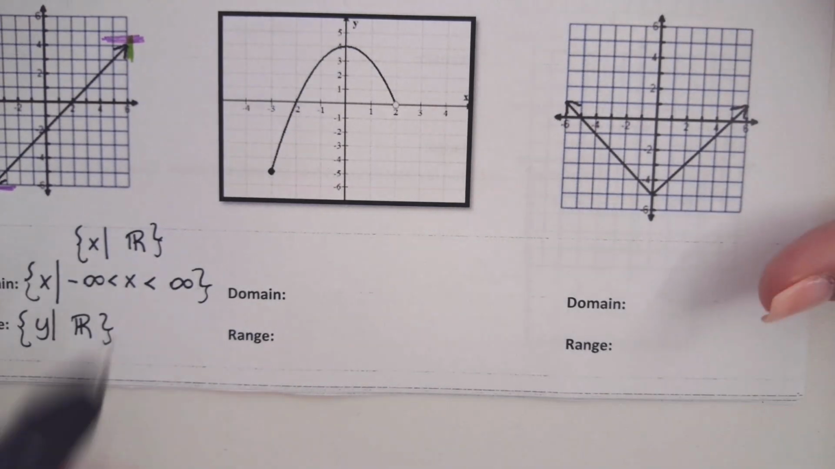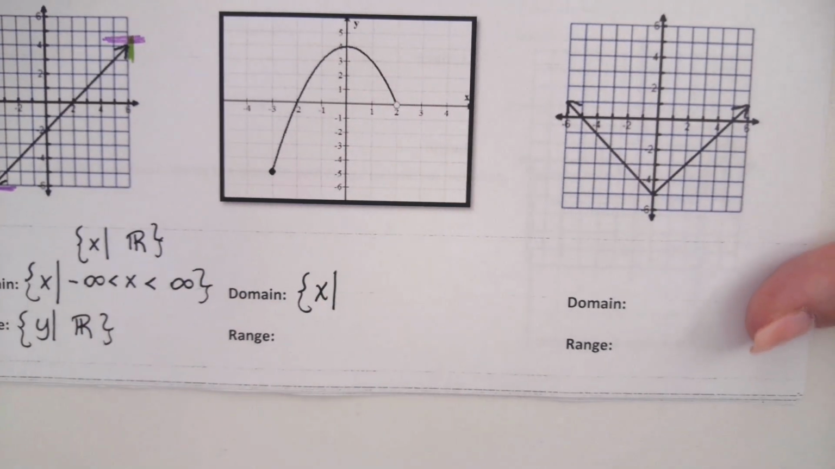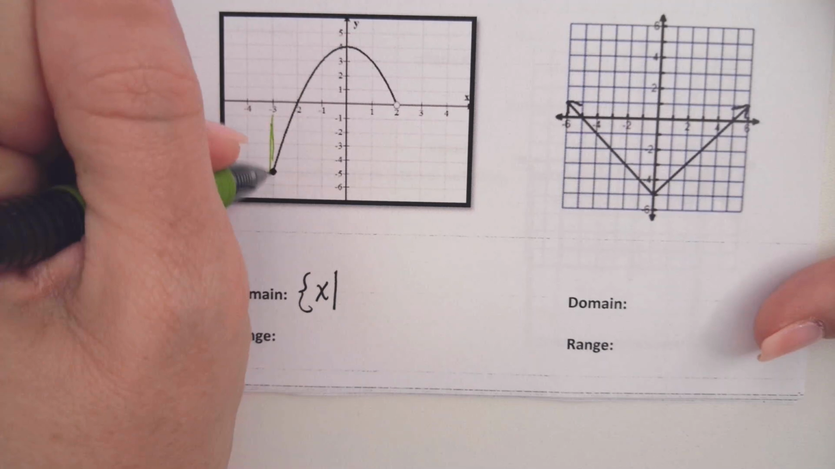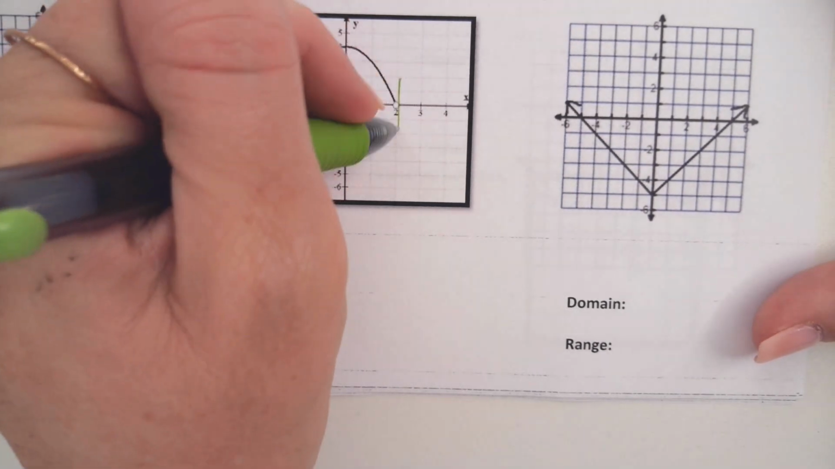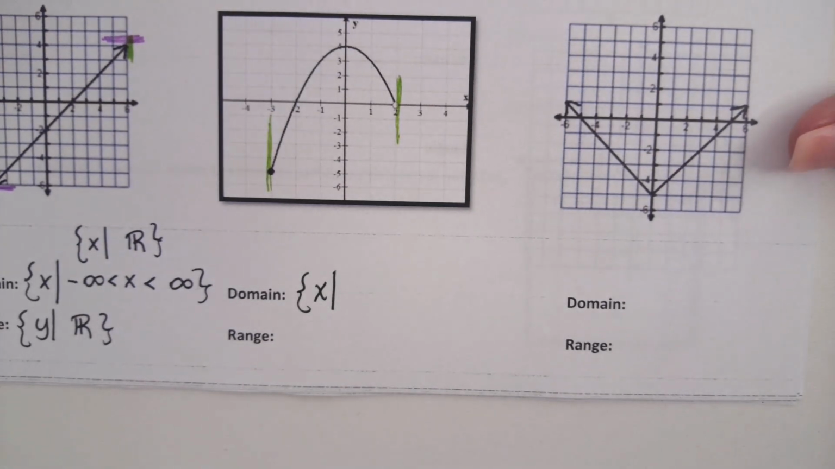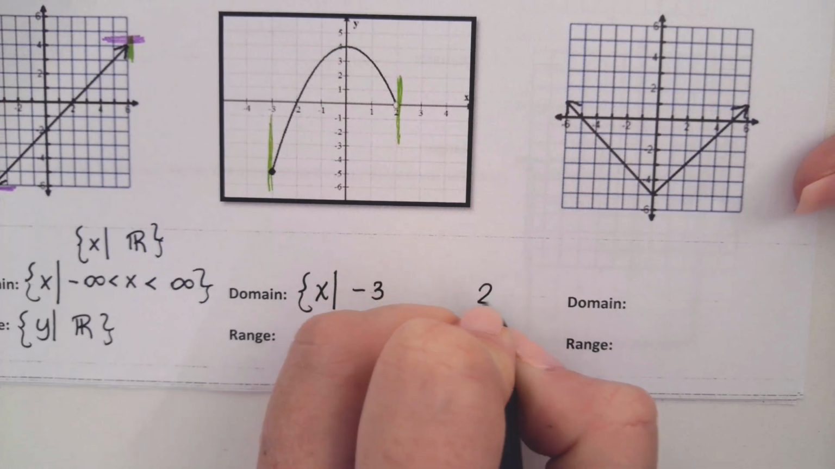So I'm going to start with my domain, which is my x's. X is in the set of numbers. And we're looking left to right because those are my x values. So the leftmost place and the rightmost place. So my leftmost point is right here. My rightmost point is right here. So I want to write down the smallest one and then the largest one, and then we'll have to adjust our inequality symbols. What is that smallest x? -3. And then my largest is 2.